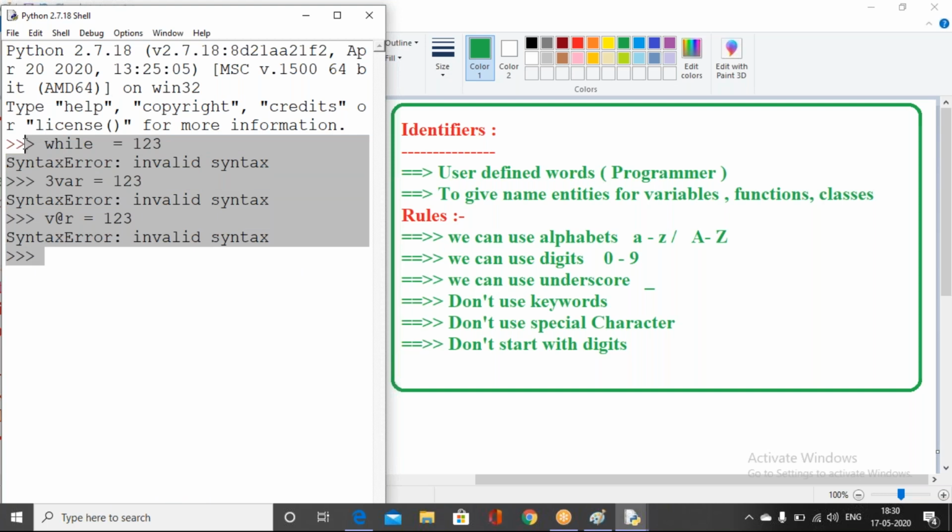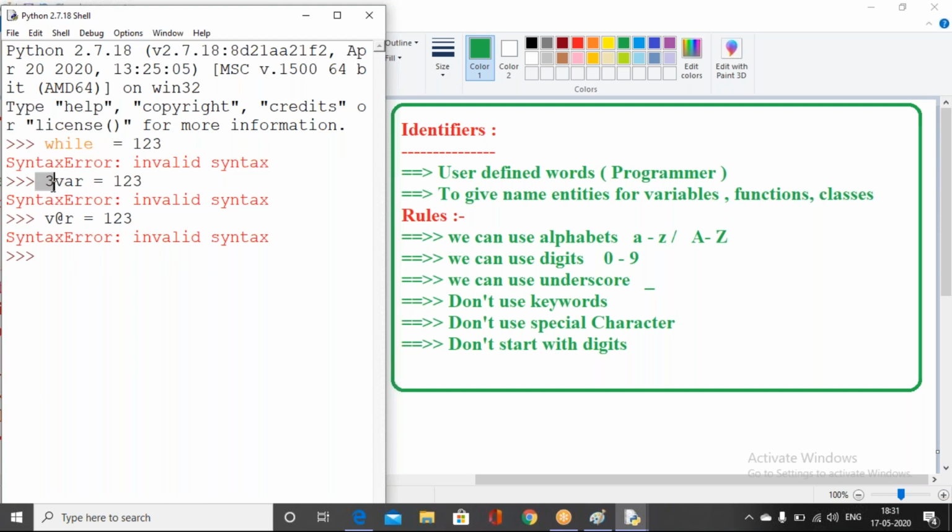Clear? Rakesh, Anjan, Praveen, and Janavi, did you understand my point? Yes sir, I understood. If you do not follow the proper rules, you will definitely get an error.